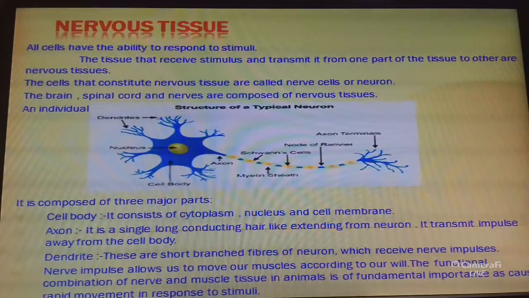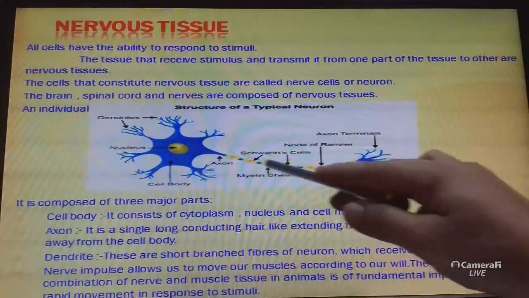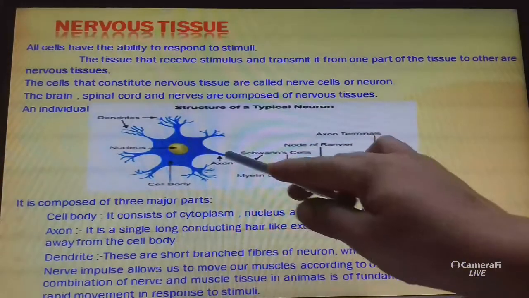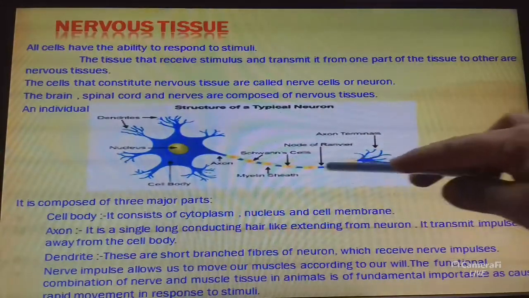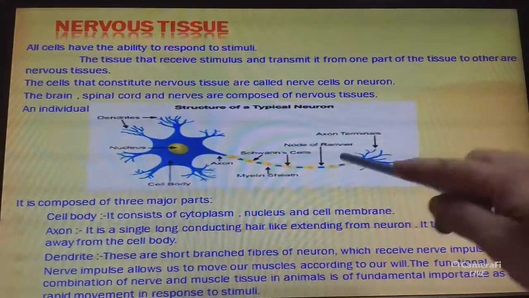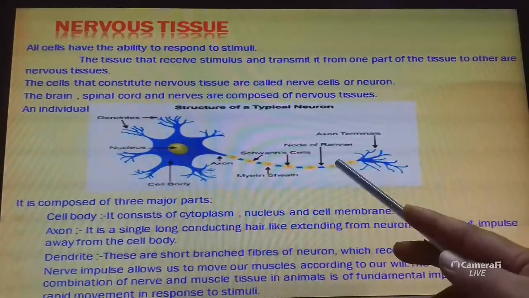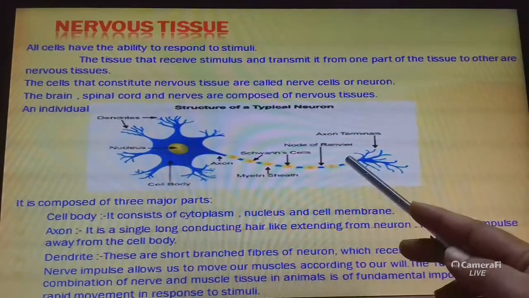Actually, each neuron has a single long conducting hair-like extension. This is called the axon, and it transmits impulses away from the cell body.